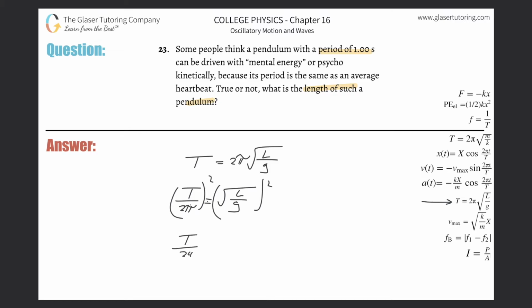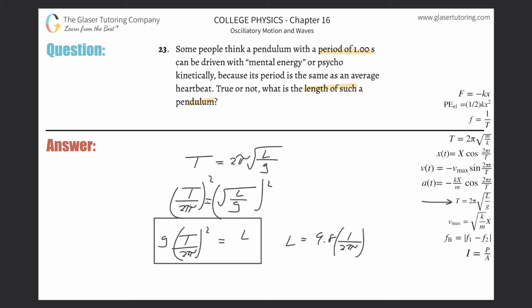So it's going to be T over 2 pi squared is equal to L over g, and just cross multiply the g over. And that's it. There's your formula for L. Plug it all in. So L is now equal to 9.8 times, in parentheses, the period, which is 1, divided by 2 pi, whole thing squared.